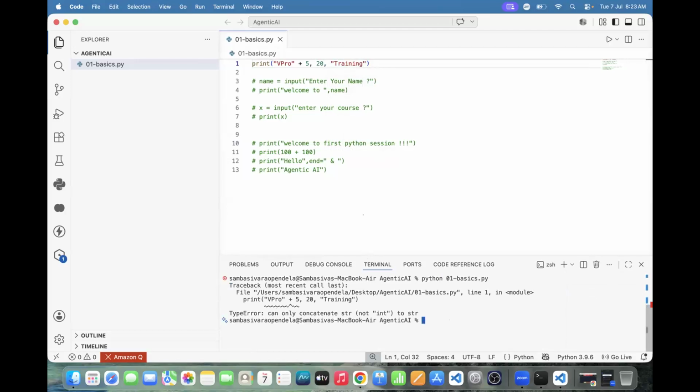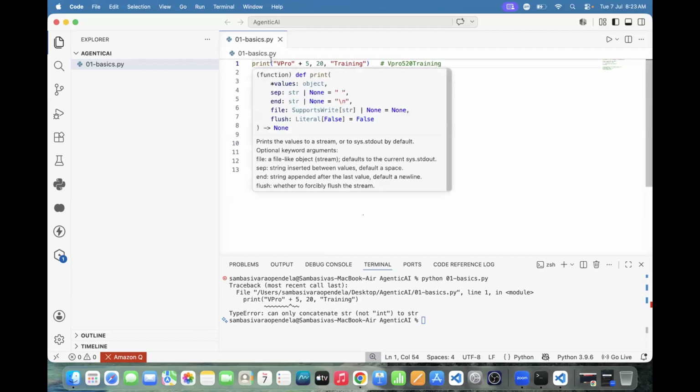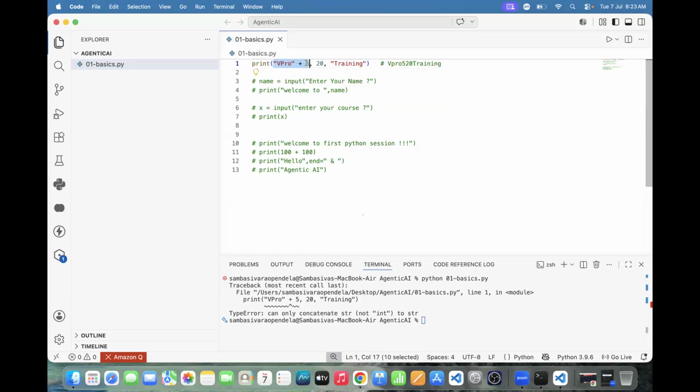Here we got the error. But in other languages, which language do you know? C sharp. In C sharp, what is the output here? In C sharp, the output is vpro 520 training. Am I right or not? Yes. But in Python, we are unable to add a string to a number.